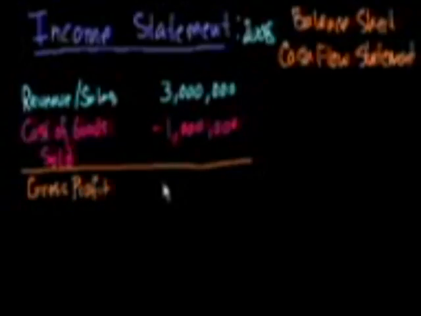In this case, it would be $2 million. And this number tells you how much money you made, or how much profit you made just from selling these widgets. So the more widgets you sell in most circumstances, the larger this number is going to be. So this is your profit before all of the other expenses that a company has to incur,